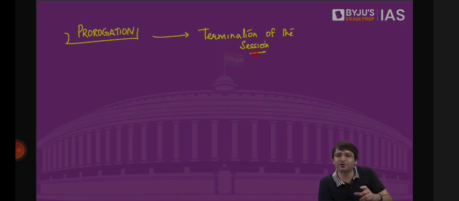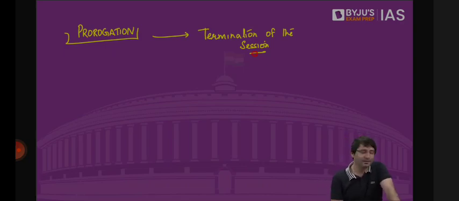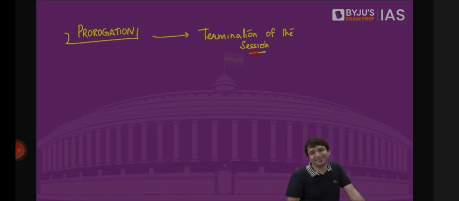There was hue and cry. Why was the governor not asked? They're violating the constitution. See what KCR is doing. It's a family party. It's a dynastic party. But they gave an argument. They said this is not a new session. The previous session was adjourned sine die. When the previous session was adjourned sine die, that means we don't have to call for a new session. When it is not a new session, why should the governor address the session? And we have to tell the governor what is going to be the duration of the session. And we have decided that.